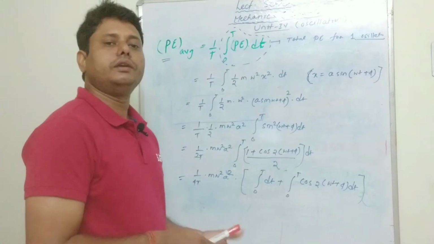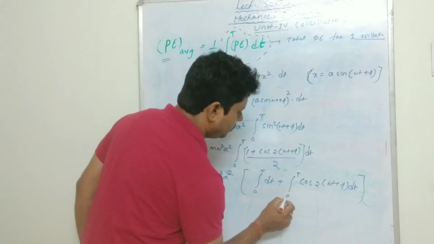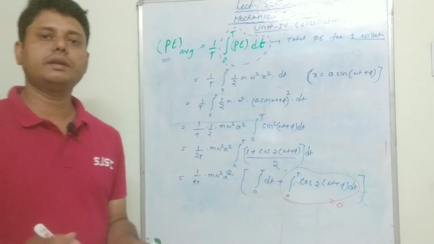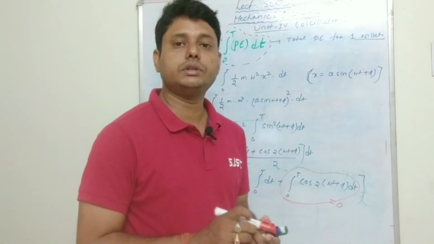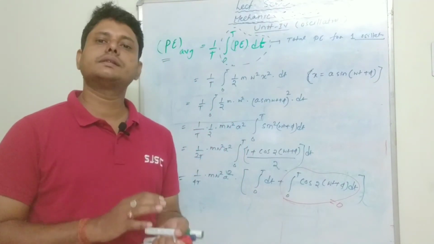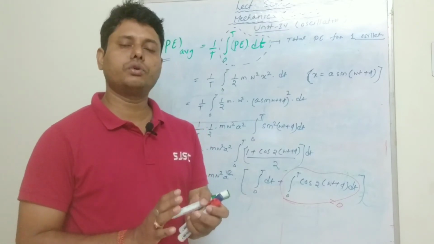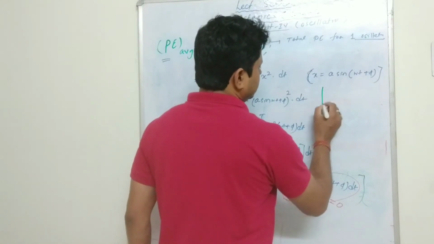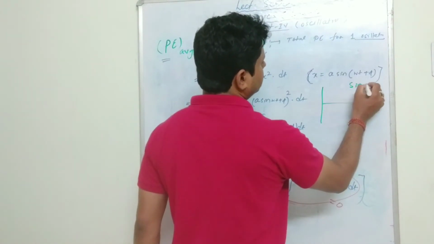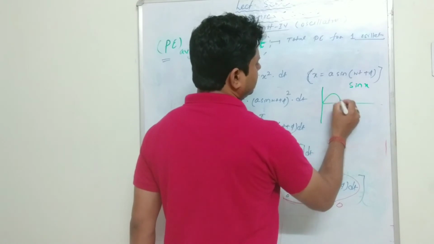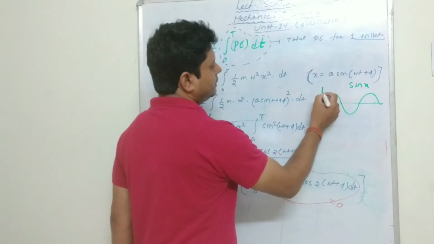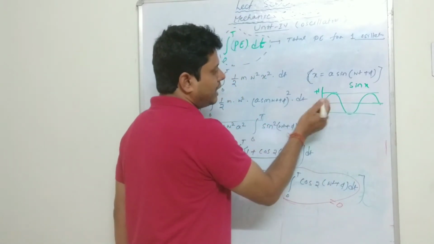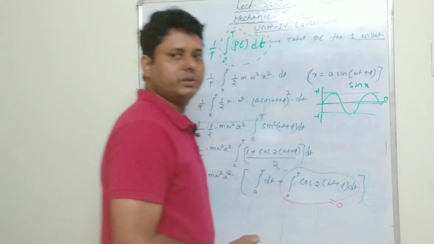At the time of evaluating the kinetic energy, we found this integration value is nothing but 0. And one thing I want to share with you: the average of sine and cosine, whenever you want to find it, will always be 0. Why? Suppose we consider sine x. The graph is this one, that means it is oscillating between plus 1 and minus 1. So what will be the average? The average will be 0, right?